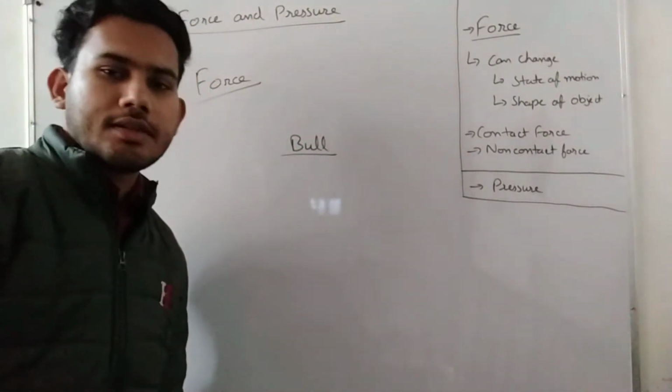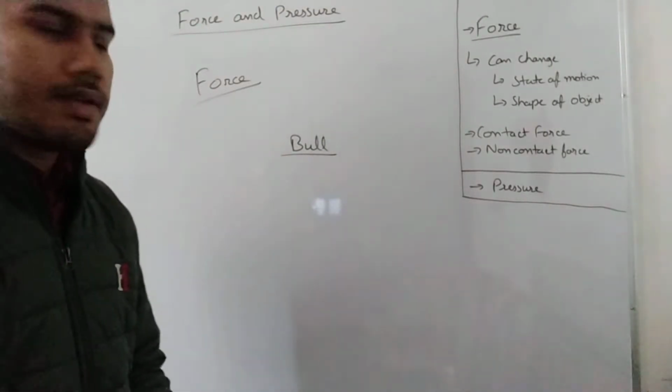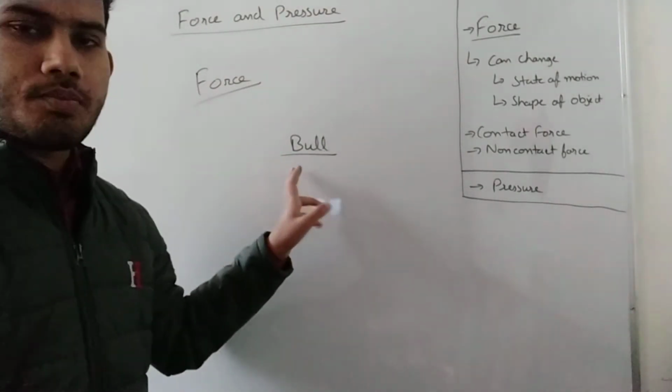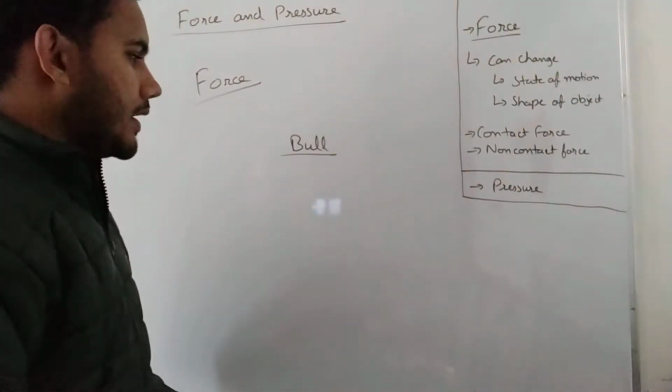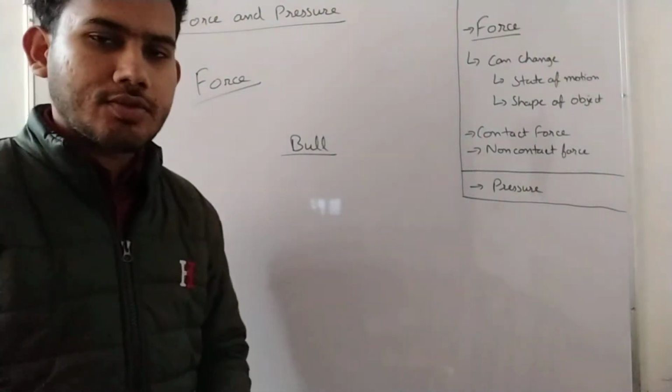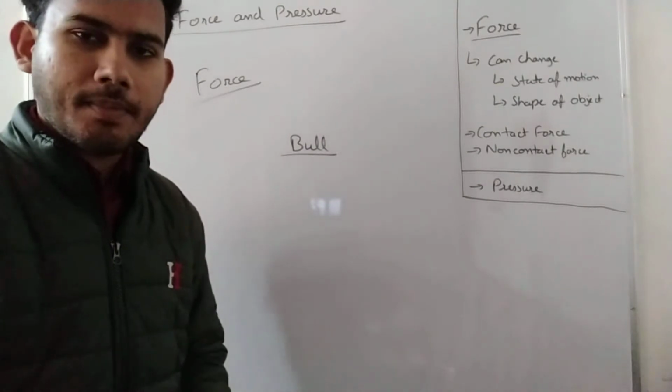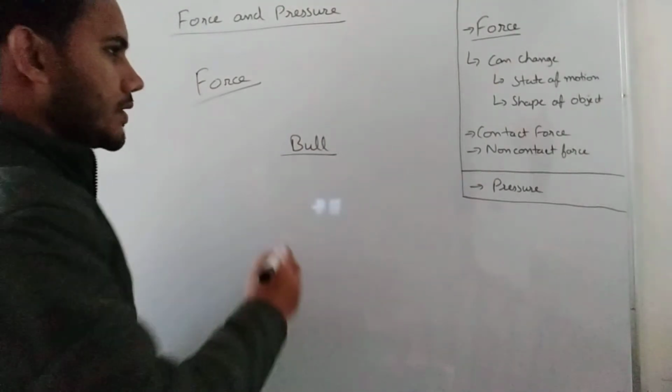The cart is also known as बैल गाड़ी in Hindi. The bull is pulling the cart, so the cart is moving. So that is a state of motion.